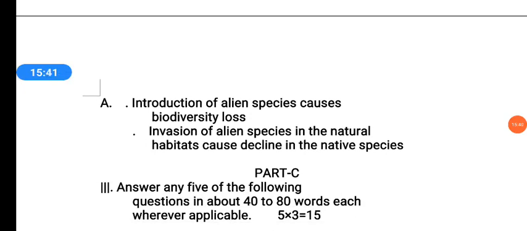Second, invasion of alien species in the natural habitat causes decline in native species. Alien means foreign species. When we introduce them into the native habitat, the alien species are able to destroy or disturb the native species.